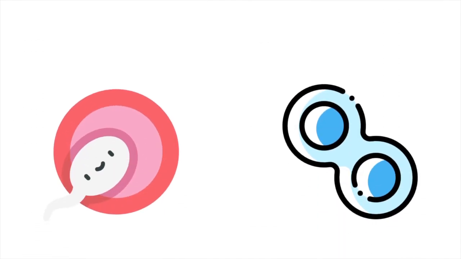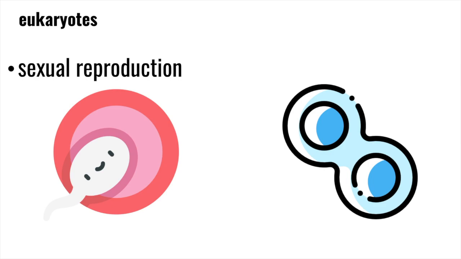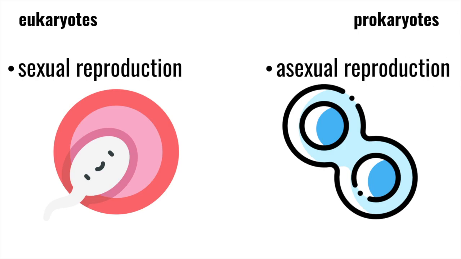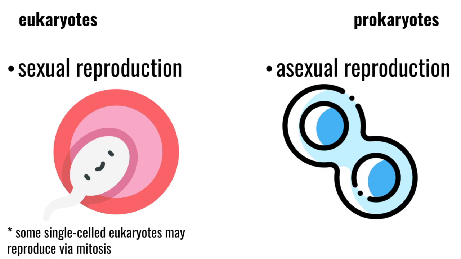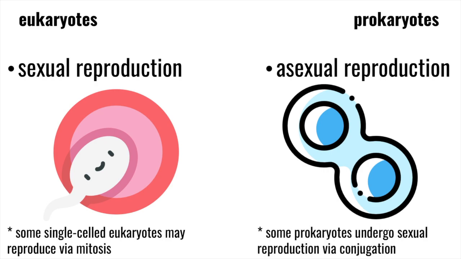As for reproduction, most eukaryotes reproduce sexually, although there are some exceptions like protists and single-celled fungi that might reproduce through mitosis, which is more similar to asexual reproduction. On the other hand, prokaryotes reproduce asexually, and this results in the offspring being an exact clone of its parent. Although some prokaryotic cells also have pili, which are hair-like projections that extend from the outer membrane, and they can often be used to exchange genetic material during a type of sexual process known as conjugation.